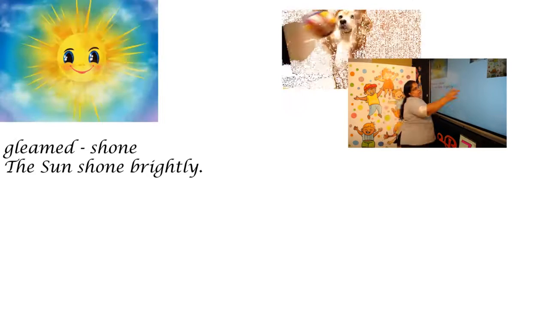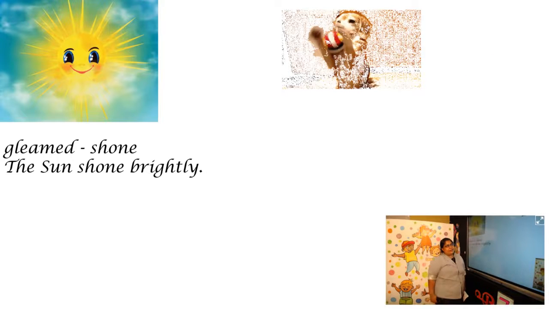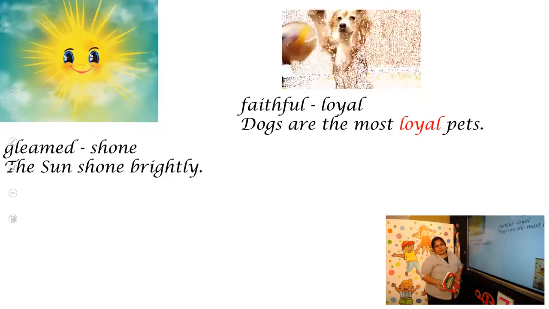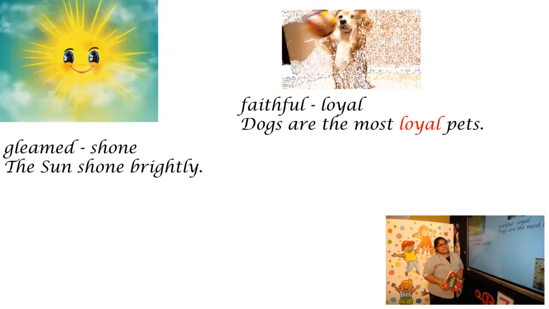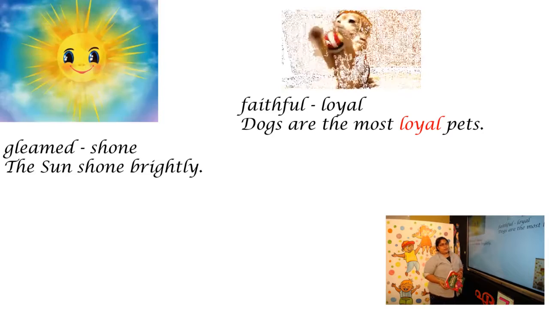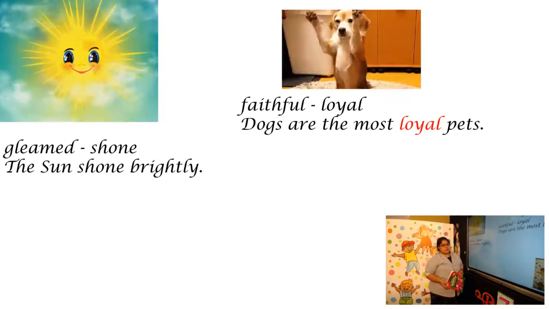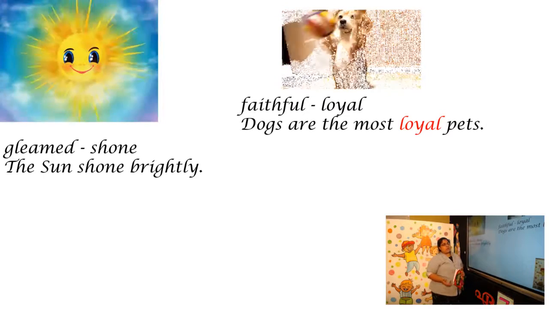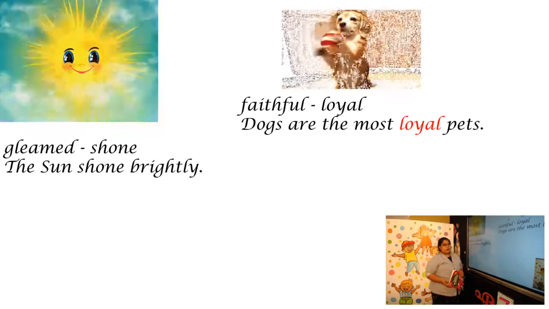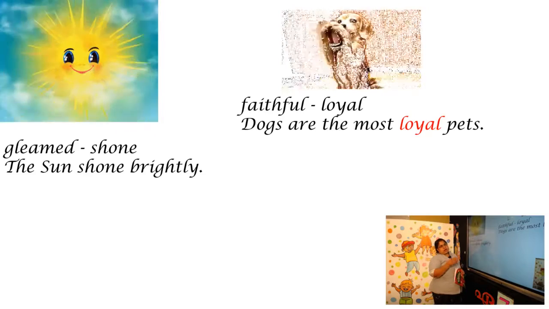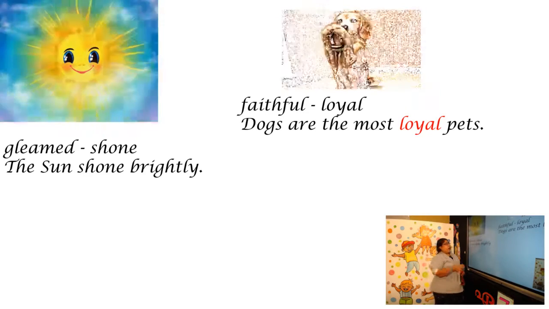Now look at our next picture. What is this one? You can see one dog, right? Usually, most of you have a pet, right? And a dog is a pet animal. What type of pet animal is this dog? It's very faithful, right? And another word for faithful is loyal. Dogs are the most loyal pets. Dogs are the most loyal or most faithful. That's right.